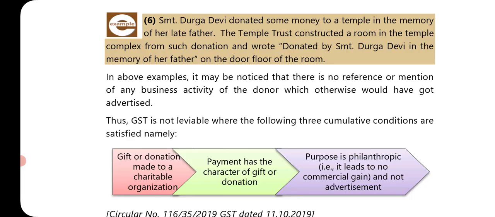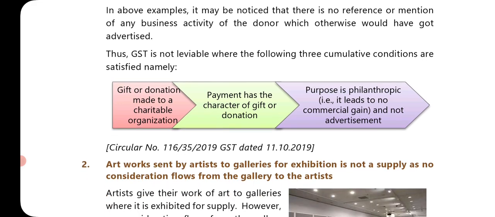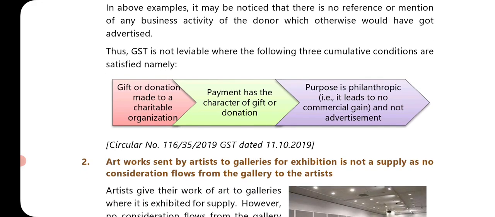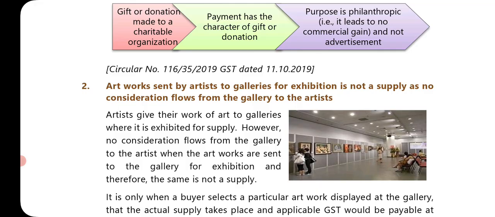Thus, GST is not leviable where the following three cumulative conditions are satisfied. Three conditions should be satisfied. Number one, a gift or donation is made to a charitable organization. First thing, there should be a gift or donation. Second, the payment has the character of a gift or donation. Third, the purpose is philanthropy and not advertisement. That is, it leads to no commercial gain. This is given by Circular number 116/35 of 2019, GST, dated 11th October 2019.